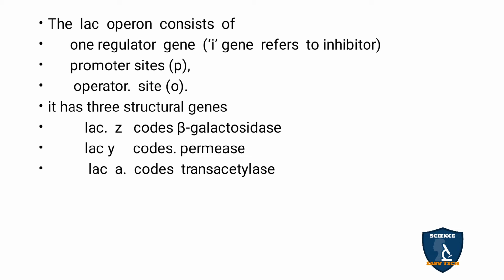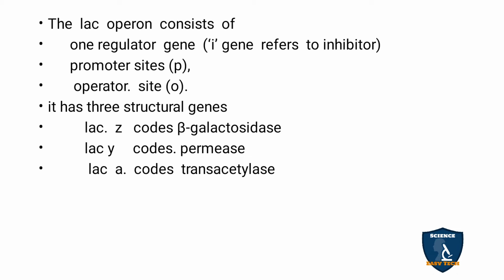So the lac operon contains one regulatory gene, that is the I gene, an inhibitor gene. The promoter site is P and the operator site is O. So remember I, P and O. I is the regulator gene or inhibitor gene, P is the promoter site and O is the operator site.